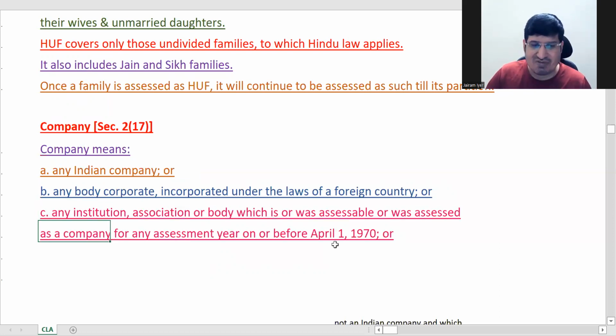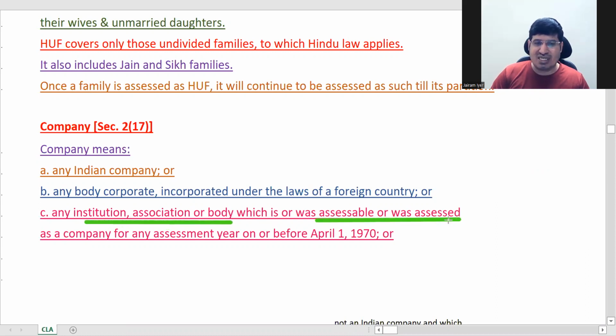The last one, you can say, is any institution, association, or body, that is any entity, which was assessed as a company for an assessment year on or before April 1, 1970.